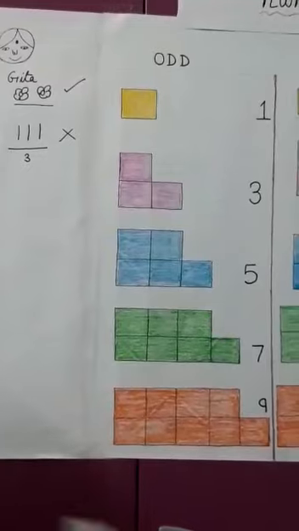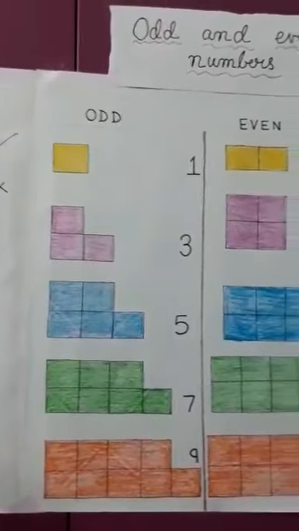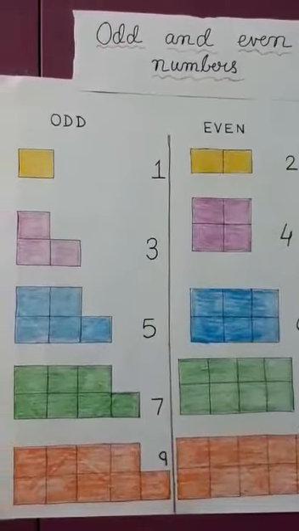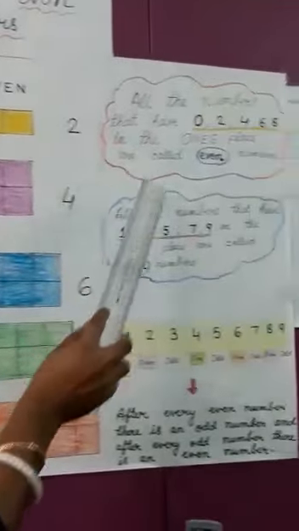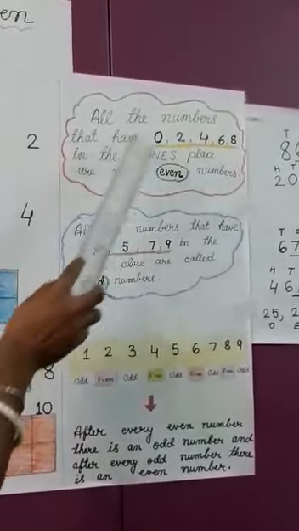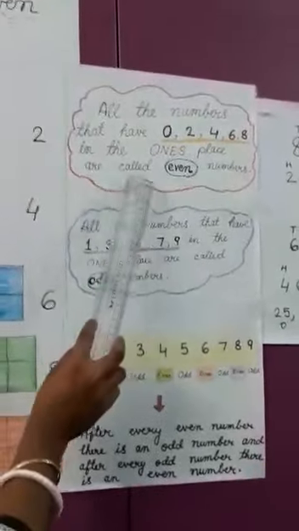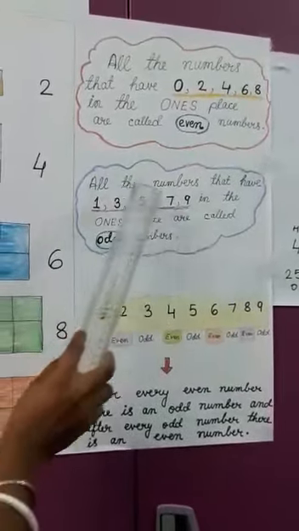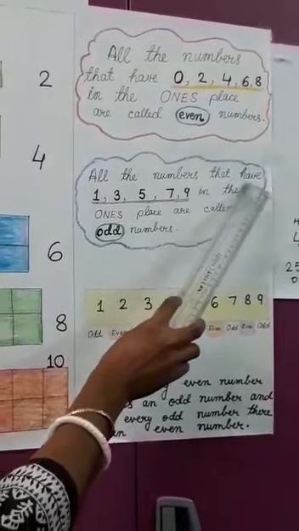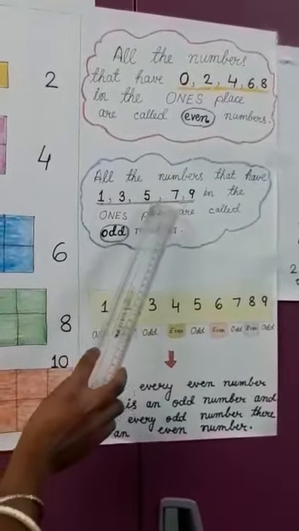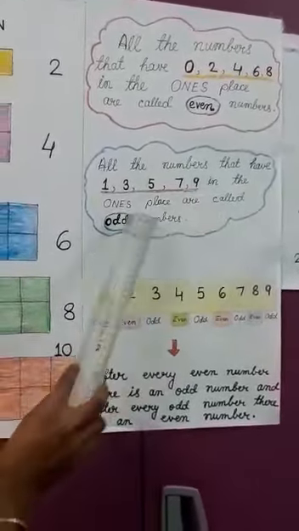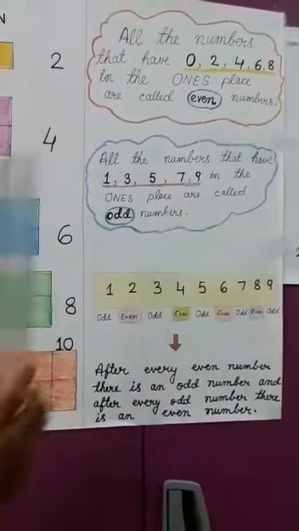So I think, students, you have understood what odd and even numbers are. And to be more clear, you have to follow these 2 rules: all the numbers that have 0, 2, 4, 6, 8 in the ones place are called even numbers, and all the numbers that have 1, 3, 5, 7, 9 in the ones place are called odd numbers.